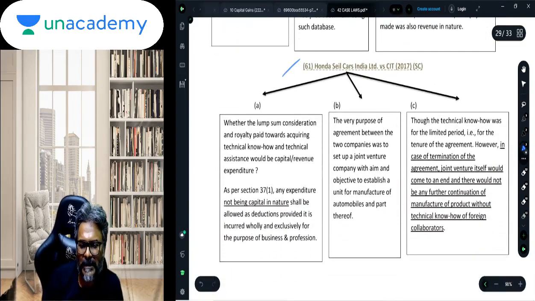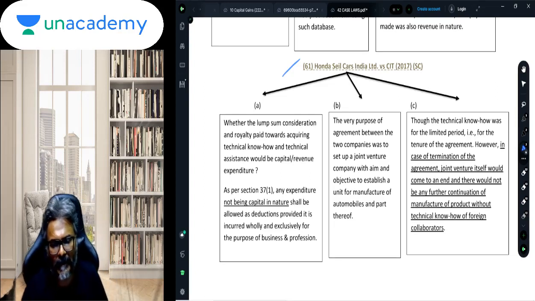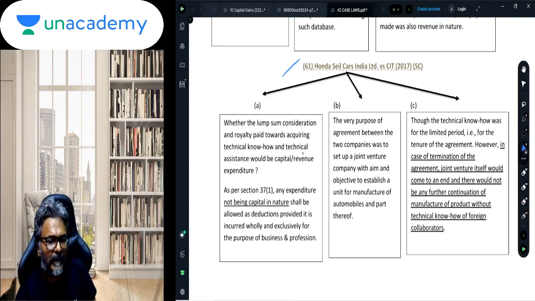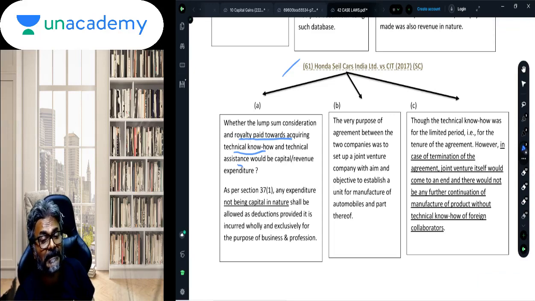The next case law, students, is Honda Seal. Now, this is an important one. The Honda Seal case law, students, is an important case law. In which case, what has happened? So, students, this was a royalty payment towards acquiring technical know-how and technical assistance. Will this be considered a capital expenditure? And the answer is yes.